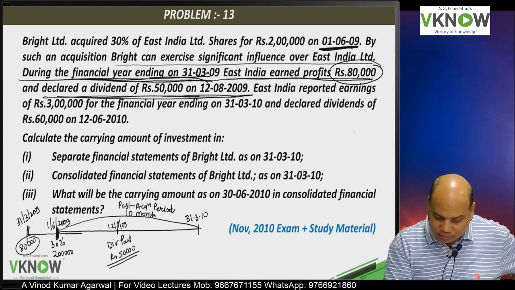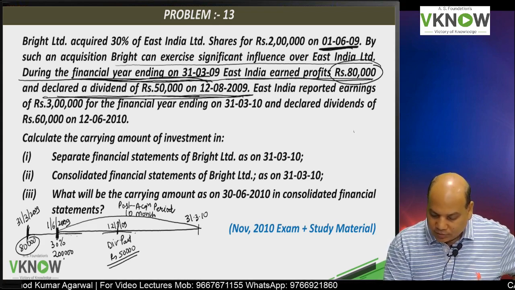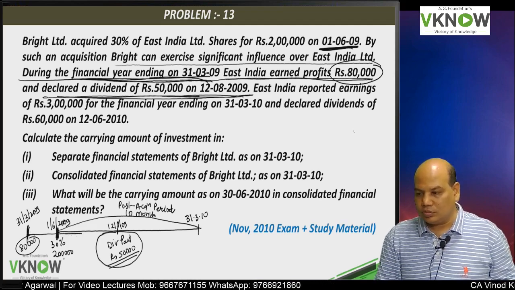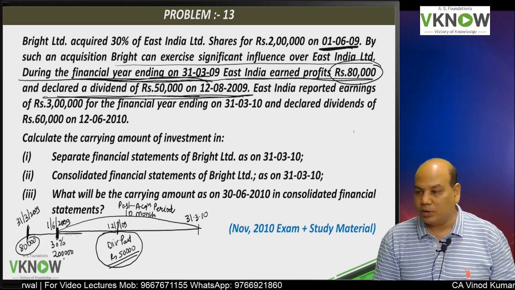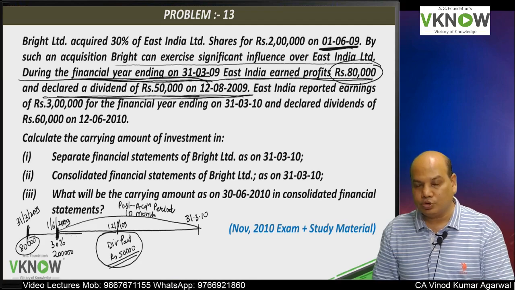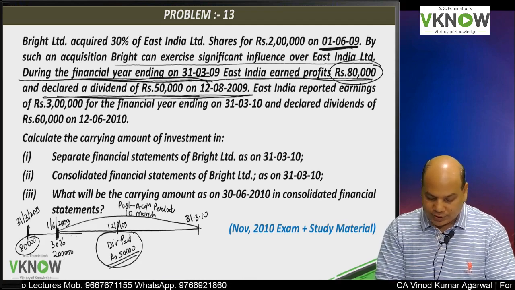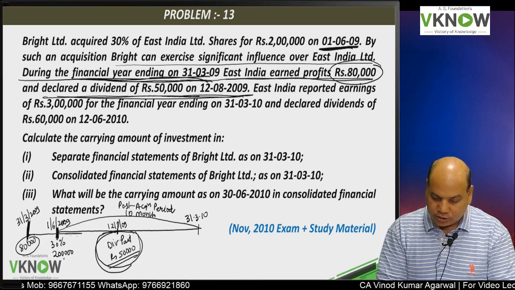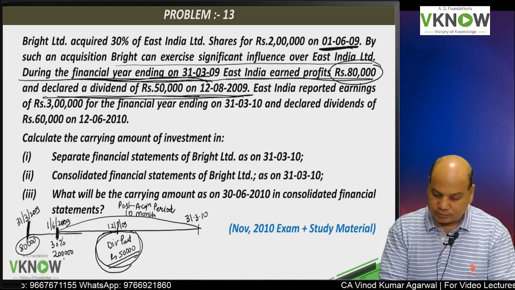Dividend was paid for the previous year on 20th August. Is it a dividend out of pre-acquisition profit or is it a dividend out of post-acquisition profit? So this dividend is related to year ending 31st March 2010.